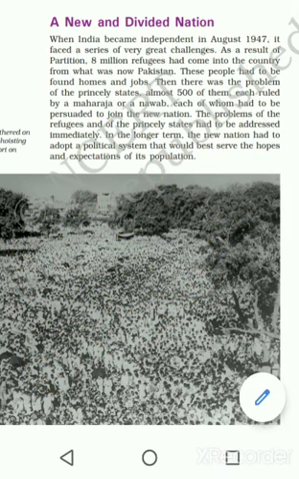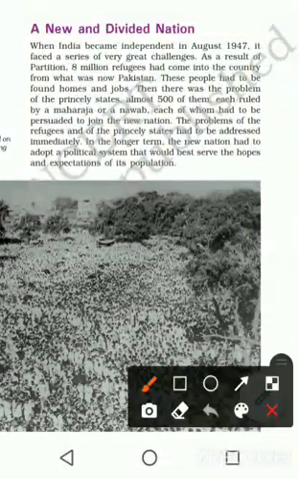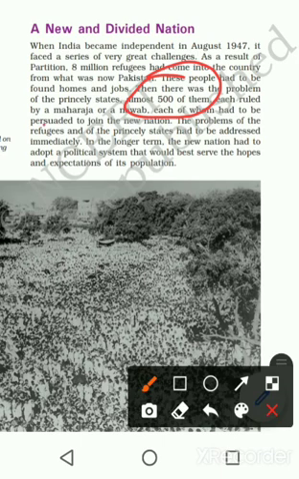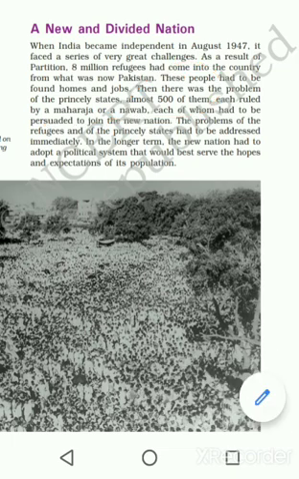The major problem we faced was the integration of princely states. We can see here in the textbook that there were almost 500 princely states controlled by Maharajas or Nawabs. So that was the second problem we faced. Then there were many political problems also: how to reorganize the states, how to make the states in the name of language, which came later. Many debates and discussions happened there.